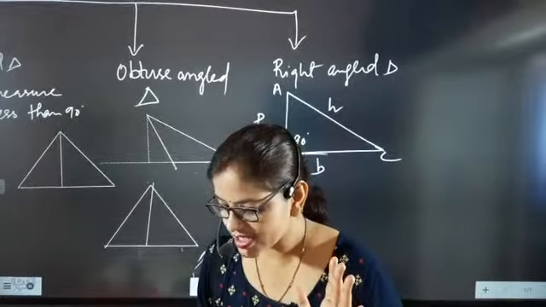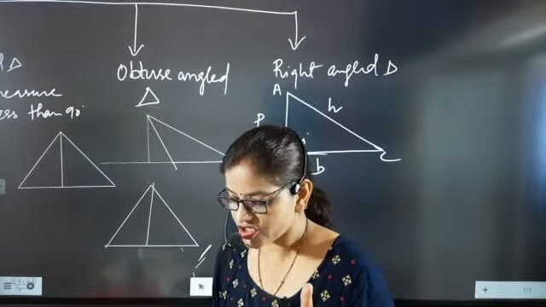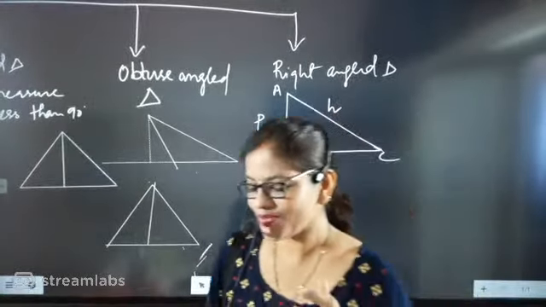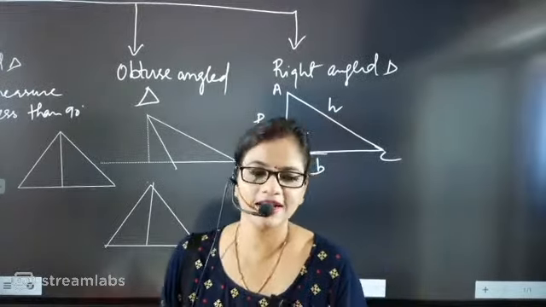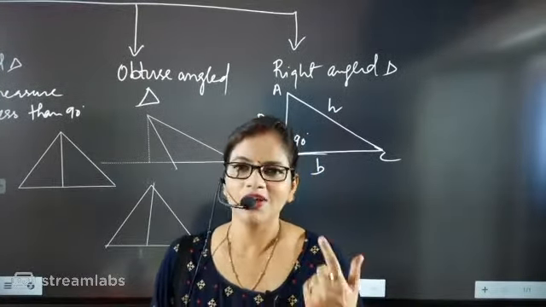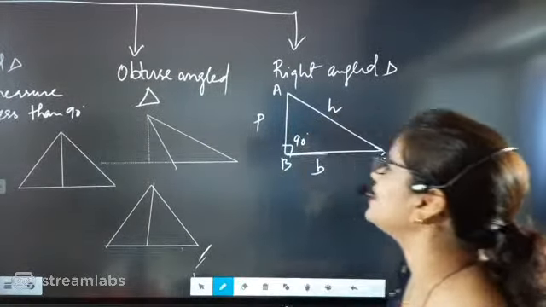What will this be called? One angle is 90 degree. Absolutely, Ashish. Super, beta. Ekta, Krisha, Darshini. Fine, beta. So one of the angles is exactly coming as 90 degree. That is exactly called a right angle triangle. You will be saying, auntie, you said scalene triangle, it will be right angle triangle, auntie. Means one angle will be exactly 90 degrees.